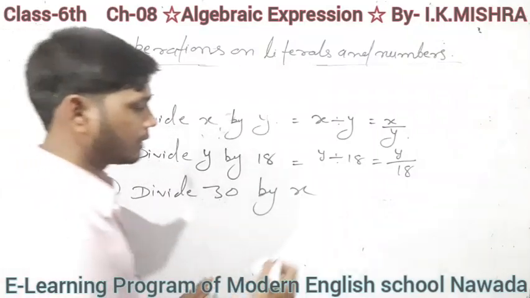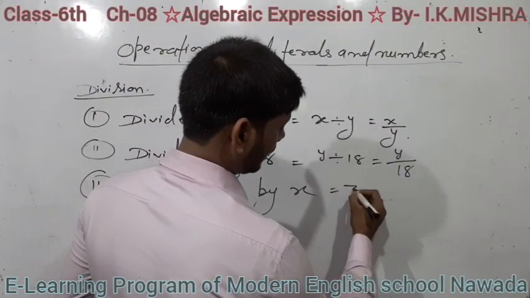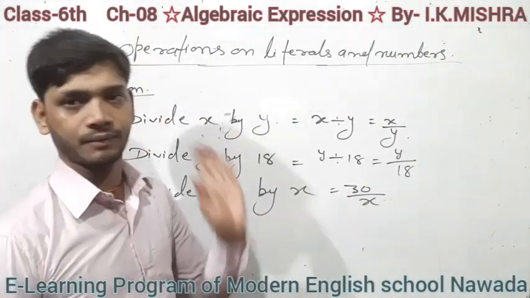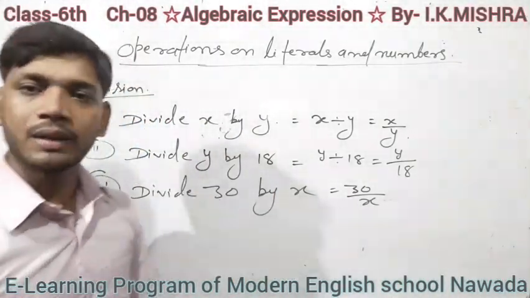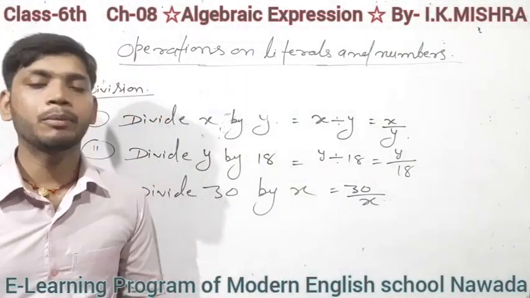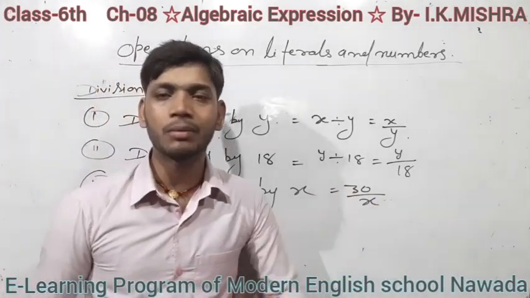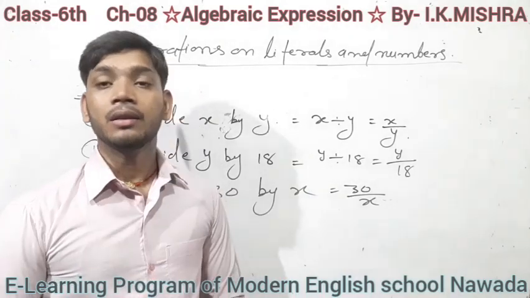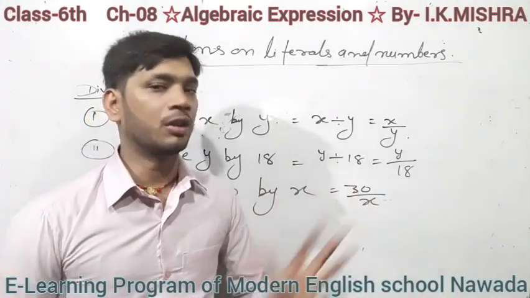That means, students, it will be written 30 upon x, that means 30 by x. Similarly students, you can write any statement of division, multiplication, addition, subtraction in words as a statement in algebraic representation.